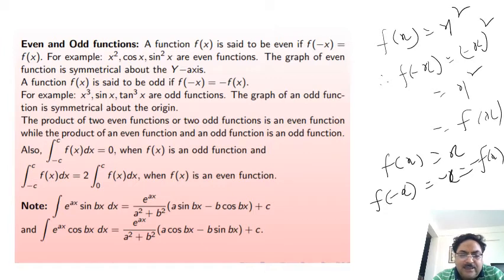Now the following integrals you have to remember. The integral of e^(ax) sin bx dx is equal to e^(ax)/(a²+b²) times (a sin bx - b cos bx) plus c, and the integral of e^(ax) cos bx dx is equal to e^(ax)/(a²+b²) times (a cos bx + b sin bx) plus c.